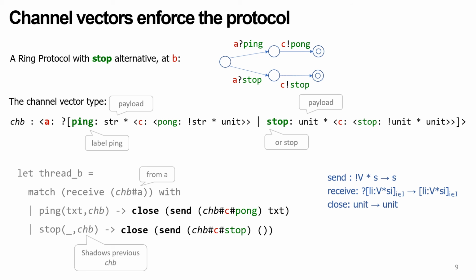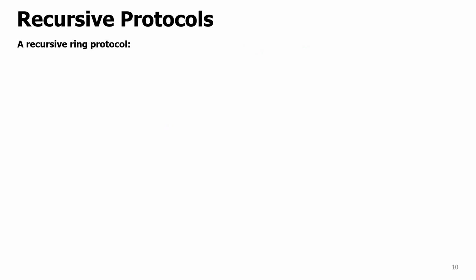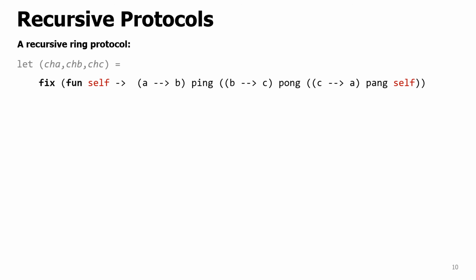We provide two flavors of linearity checking, one for static linearity checking and the other one for dynamic checking. Let's go back to the protocol side and see that we can model more complex protocols including branching and recursion. For recursion, here is the recursive ring protocol using the fix combinator, where the variable self is bound to the beginning of the loop, just repeatedly circulates ping, pong, and pang.